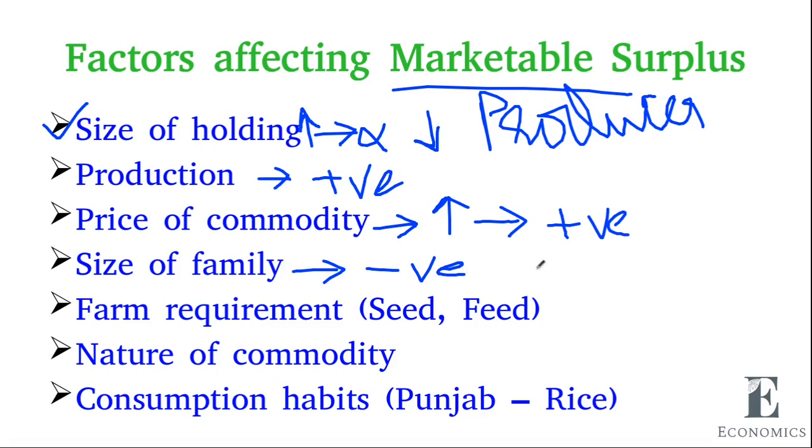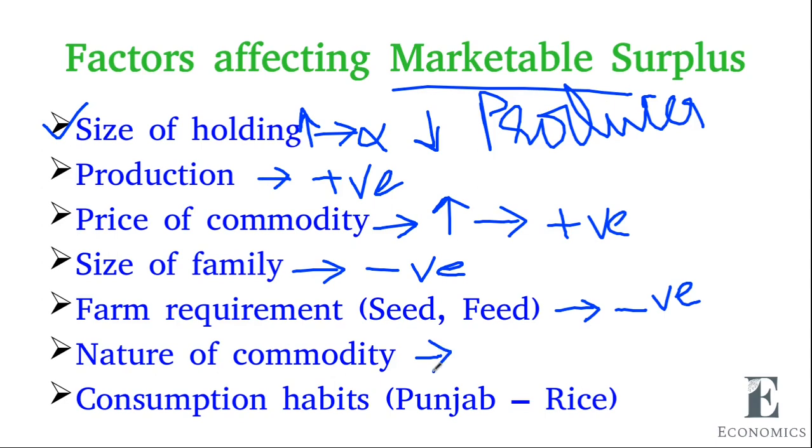So this has a negative relationship between the marketable surplus and the family size. Then farm requirement. If the farm requirement is higher, this will also reduce the marketable surplus. So this also has a negative relationship.